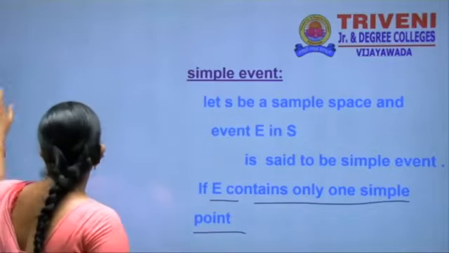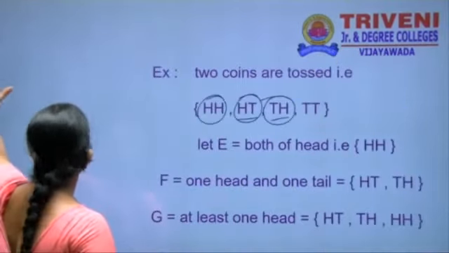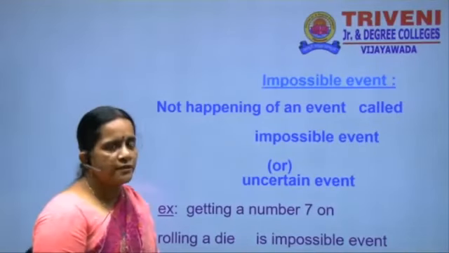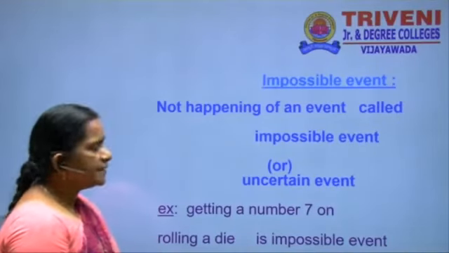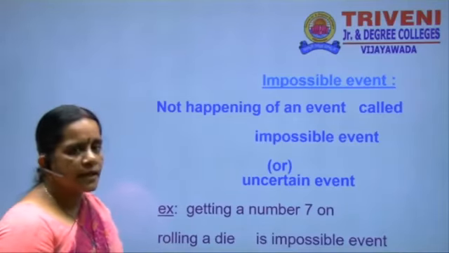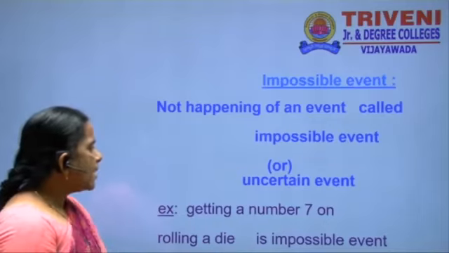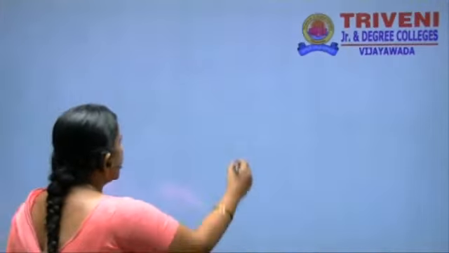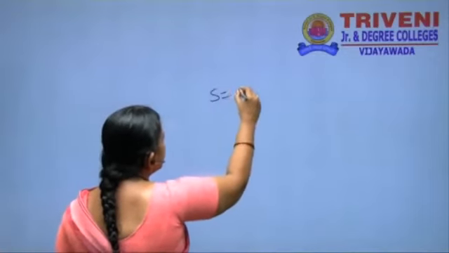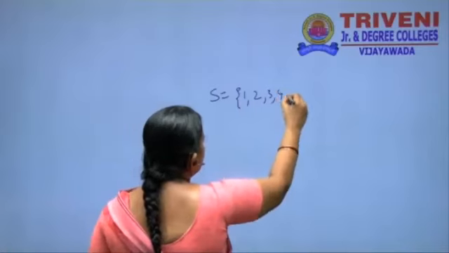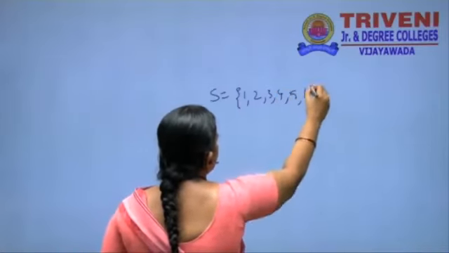Next definition, impossible event. Not happening of an event is called an impossible event. Suppose we take a die. How many faces does it have? 1, 2, 3, 4, 5, 6.